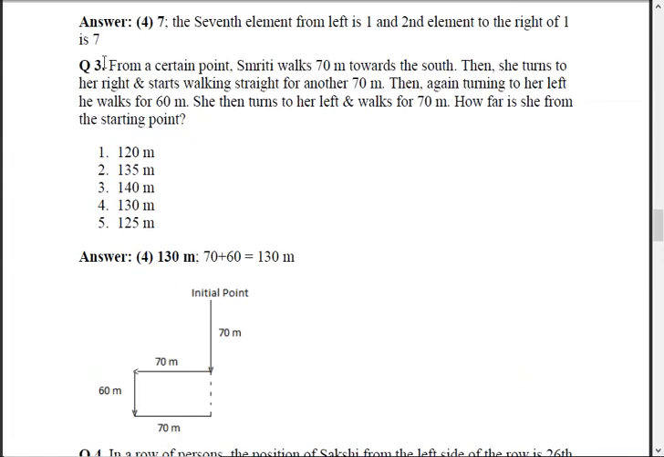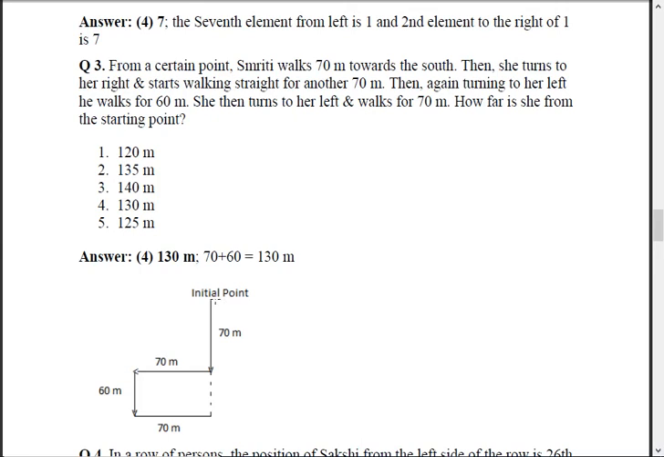See this second one, similar to that. From a certain point, Smriti walks 70 meters towards south. Then she turns to her right and starts walking straight for another 70 meters. Then again turning to her left, she walks 60 meters. Then she turns to her left and walks 70 meters. How far is she from the starting point?